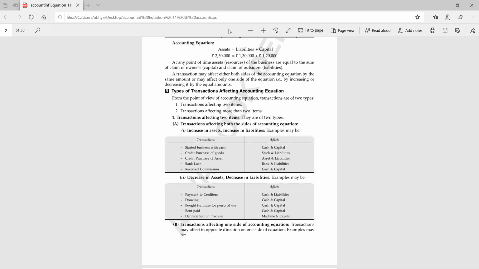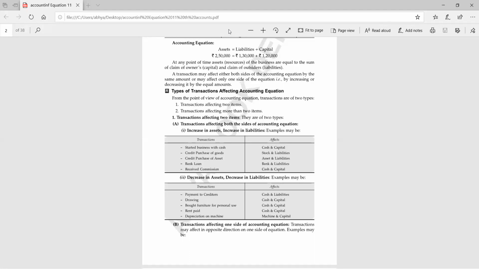With the income, capital will increase, and with the expense, capital will be decreased. So one account will always be the capital account in all the incomes and in all the expenses. So all these were the transactions which were affecting both the sides of the accounting equation.